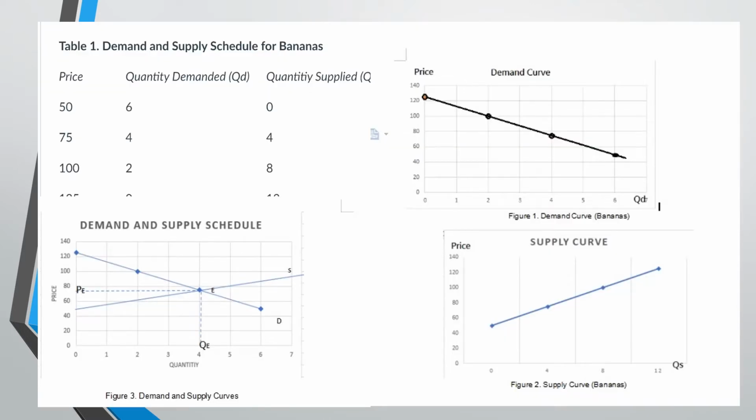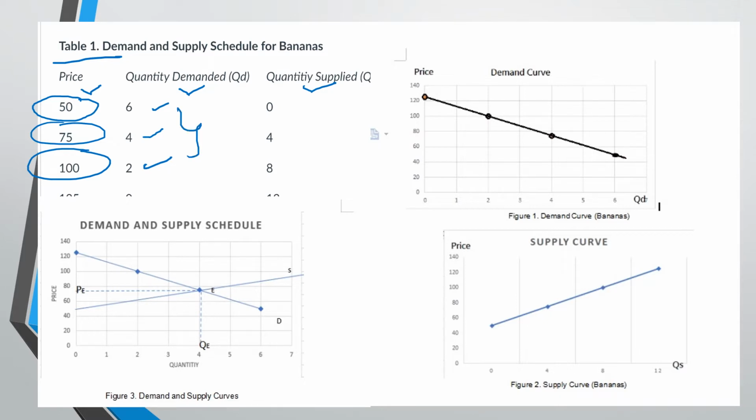First off, I want you to direct your eyes to this table 1. Table 1 shows you different prices, and it shows you the quantity demanded and the quantity supplied. As you can see, the price here is 50, 75, 100. And with these prices, the quantity demanded for 50 is 6, for 75 it's 4, for 100 it's 2. And so this is what you call a demand schedule. It shows that at different price levels, there are also changes in your quantity demanded.